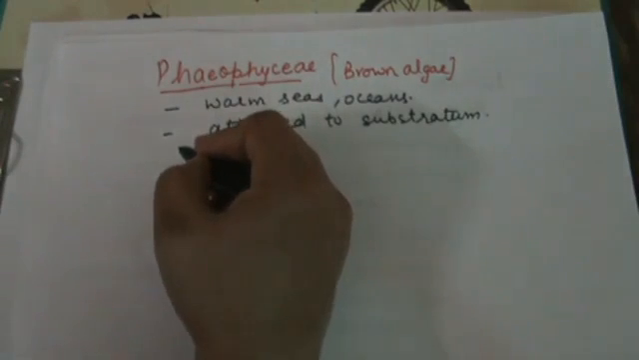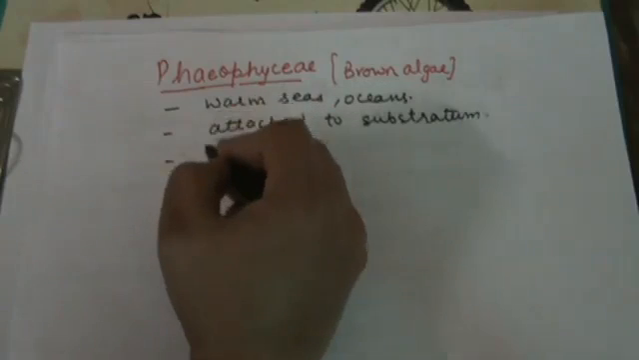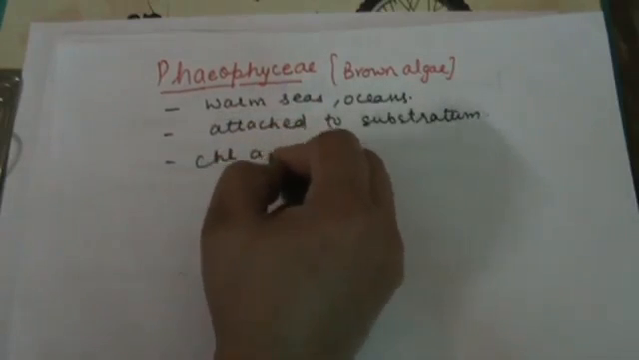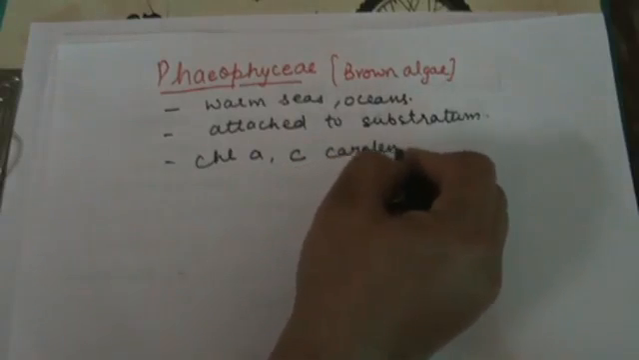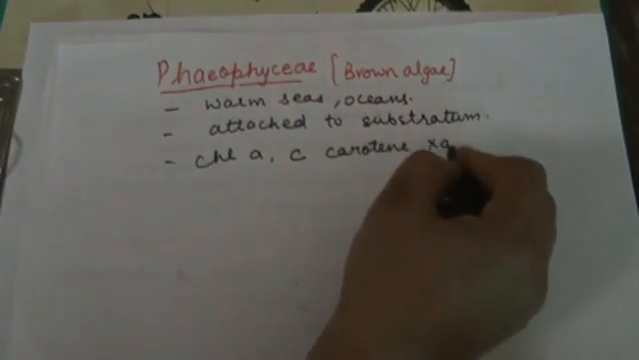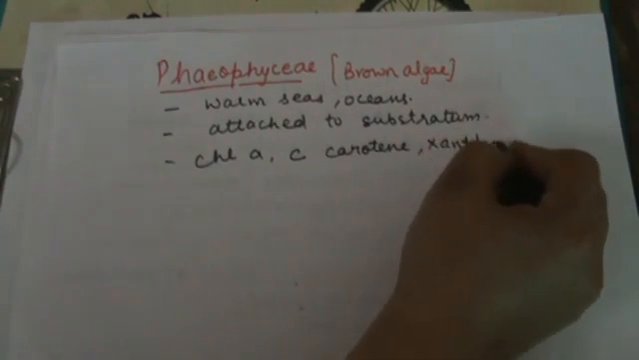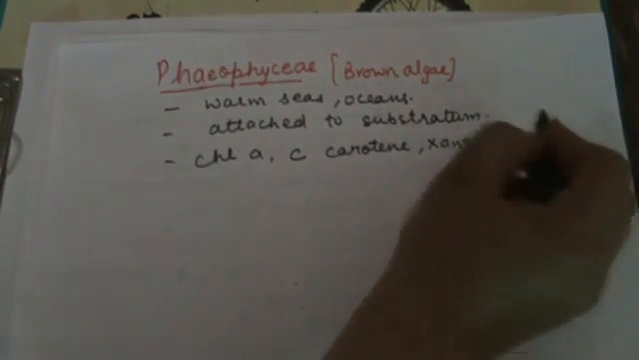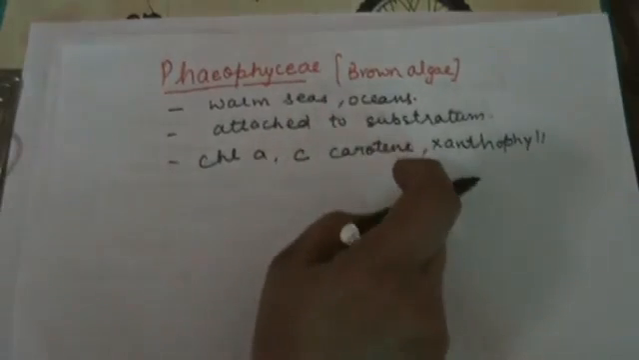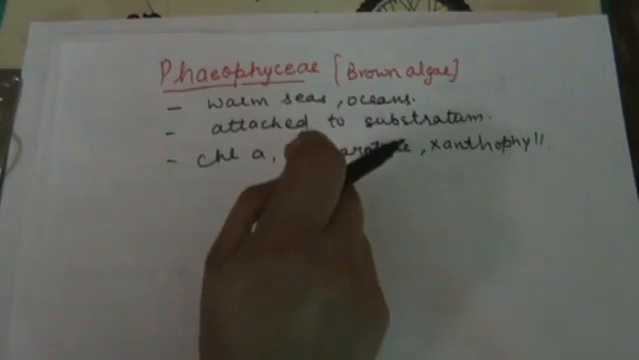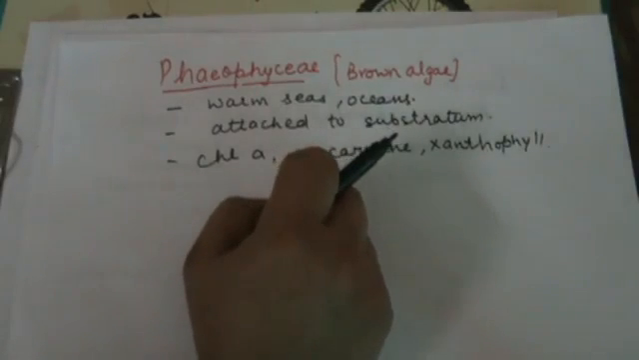Next, it also possesses pigments, and the pigments are chlorophyll A, chlorophyll C, carotene and xanthophyll. Due to the presence of these types of pigments, the color of the thallus varies from olive green to various shades of brown. It may be dark brown, it may be light brown.